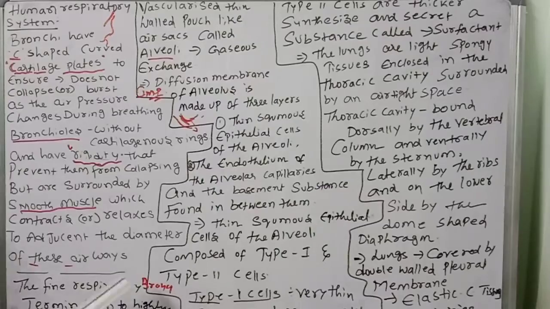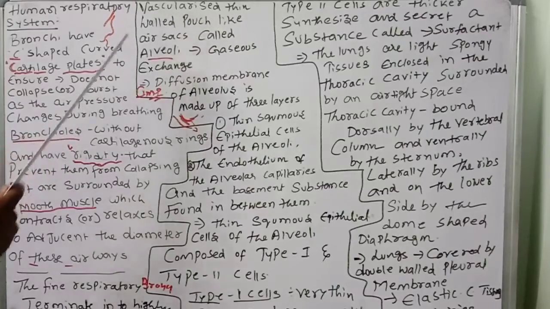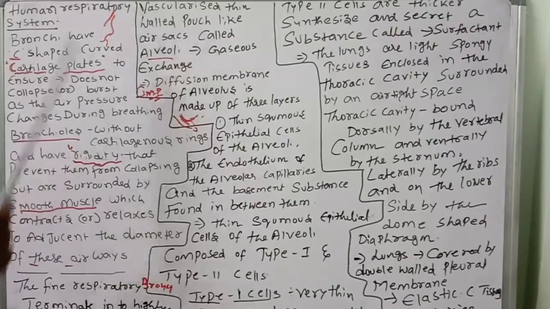The fine respiratory bronchioles terminate into highly vascularized, thin-walled, pouch-like air sacs called alveoli. Vascularized means having blood connections, blood capillaries. So in the alveoli, what will take place? The gas exchange will take place. What is another name of alveoli?